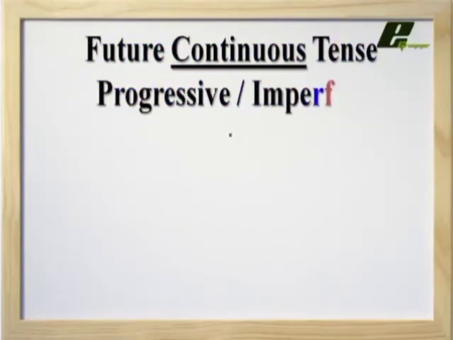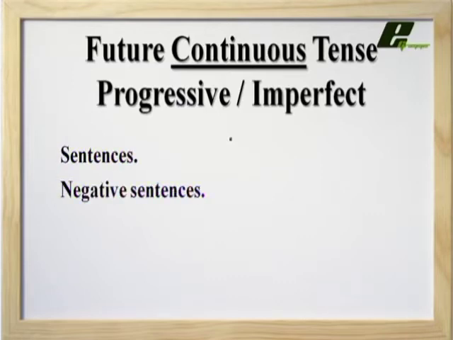Hello dear students, today we will learn about future continuous tense. It is also known as progressive or imperfect tense. Today we will learn how to create simple sentences, and also how to create negative and interrogative sentences. Interrogative sentences always contain questions in them.